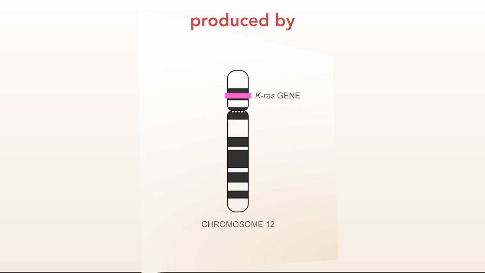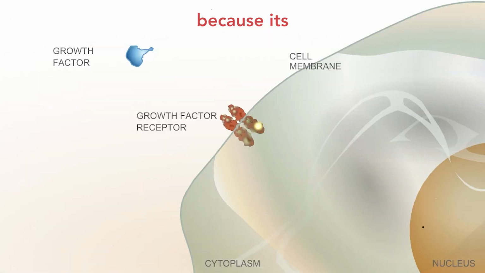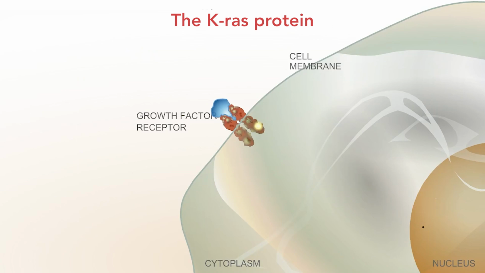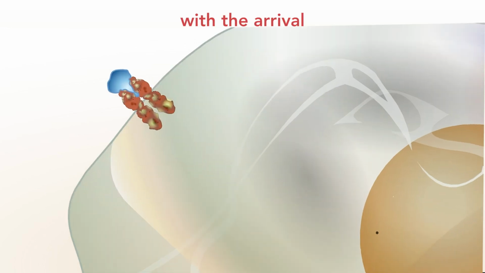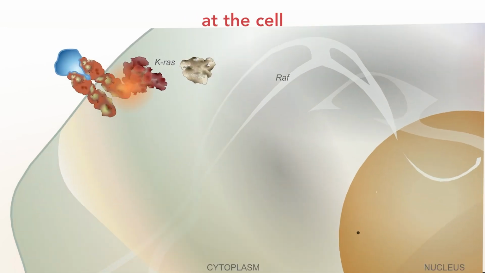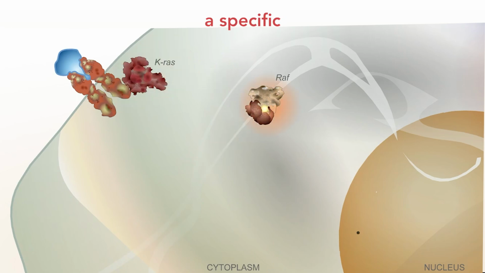The protein produced by the K-ras gene is a tumor activator. K-ras is analogous to a car accelerator because its overactivity contributes to tumor development. The K-ras protein resides on the inner side of the cell membrane, where it conducts growth signals from cell surface receptors to the nucleus. This process is called signal transduction. Signal transduction begins with the arrival of a growth factor at the cell surface, where it recognizes a specific receptor anchored in the cell membrane.